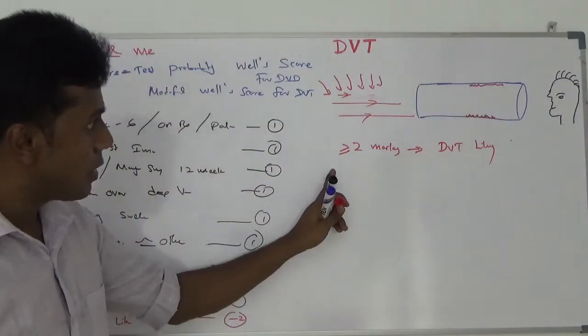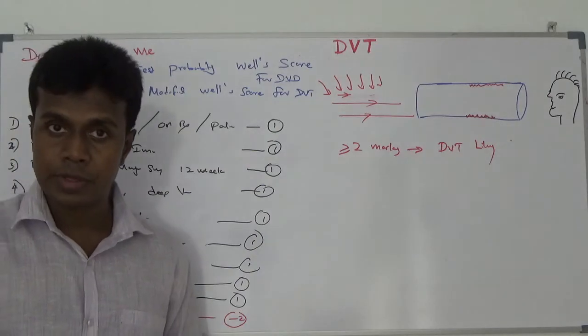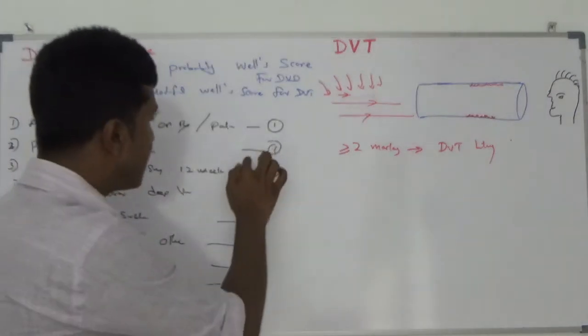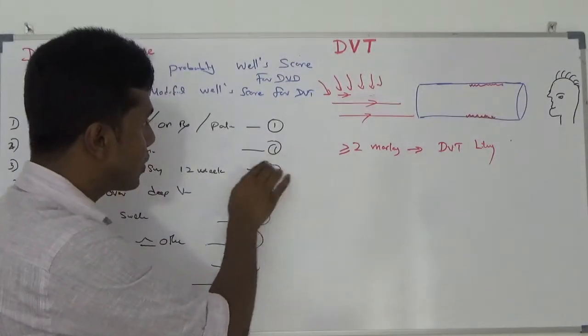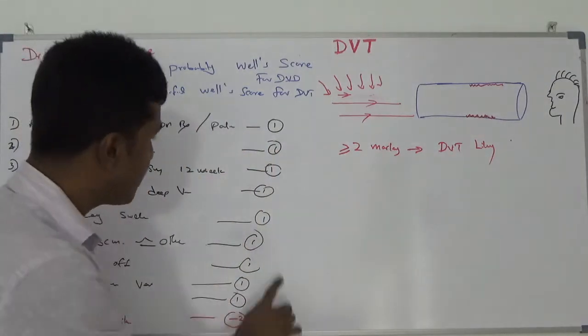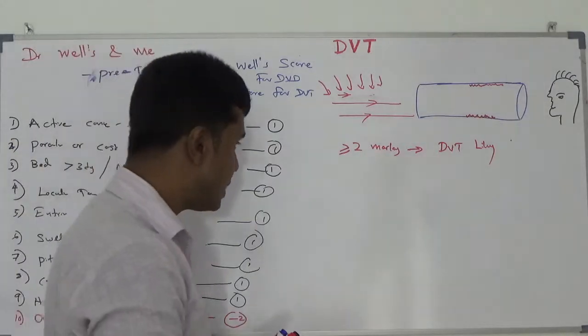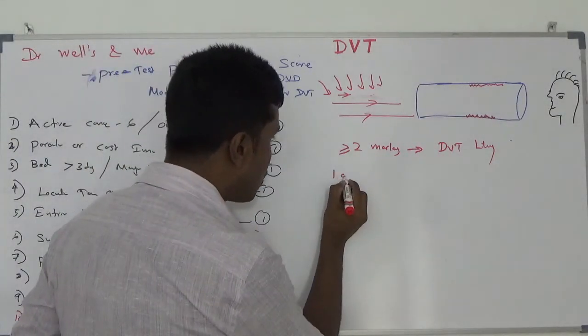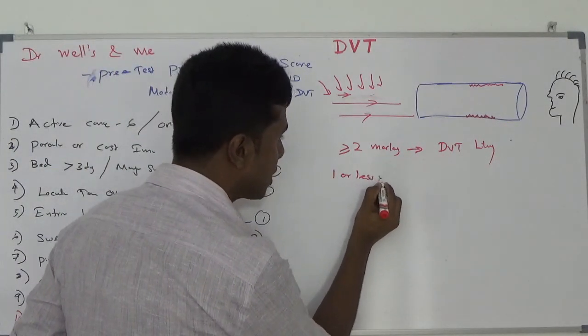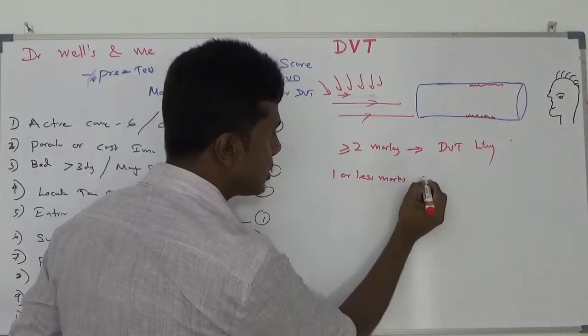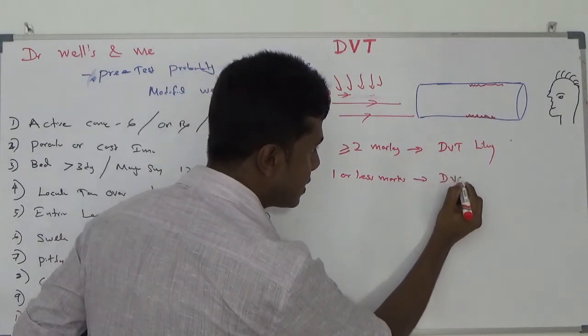If my patient has 1 or less mark, DVT is unlikely.